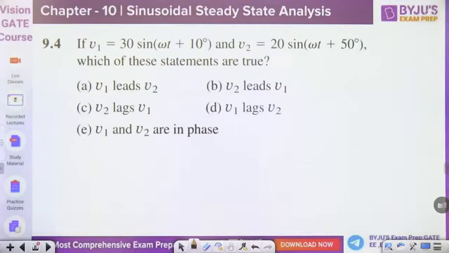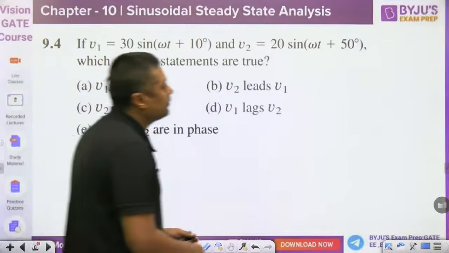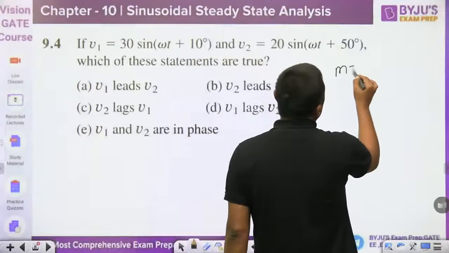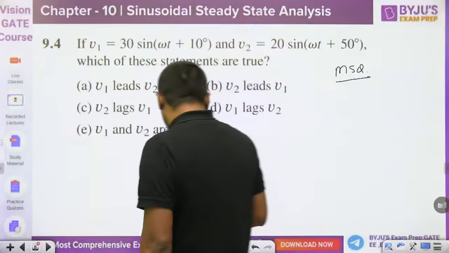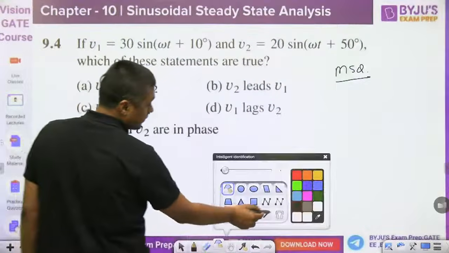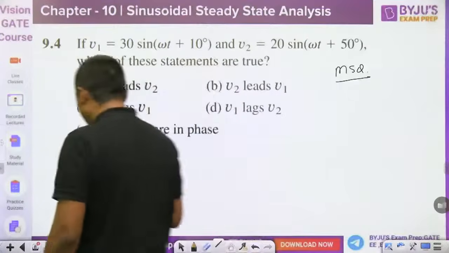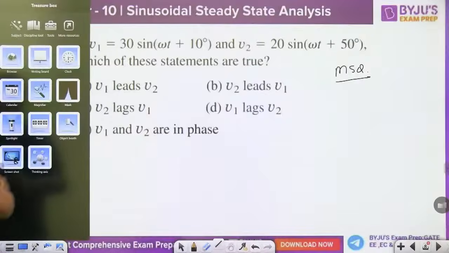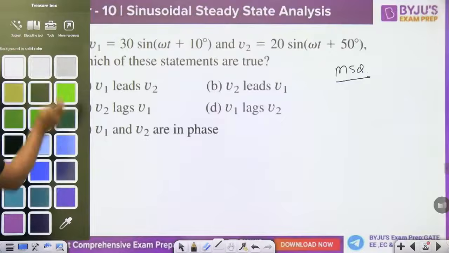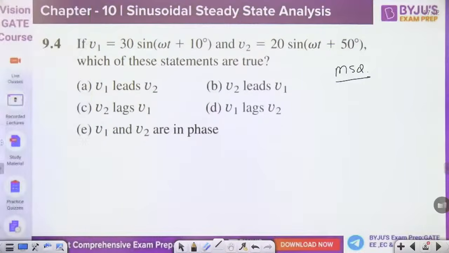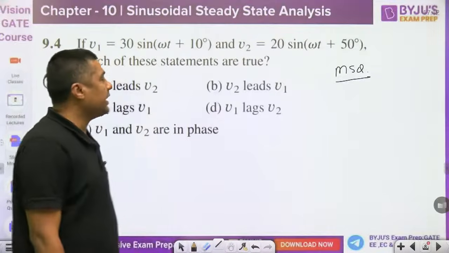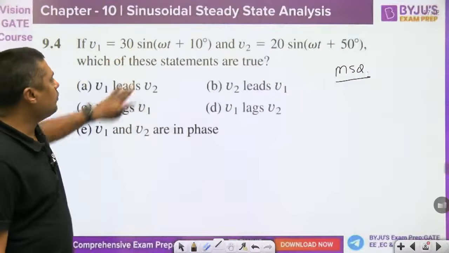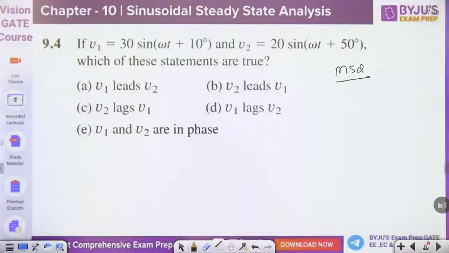It is just like a MSQ, guys. Multiple select question. More than one answer may be correct. So remember, tell me what is the answer quickly. Then we will solve some important numericals on this. Okay. Then there are two options are correct. 30 sine of omega t plus 10 degree and 20 sine of omega t plus 50 degree.